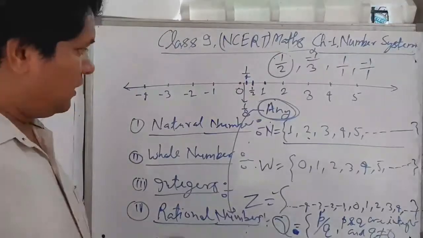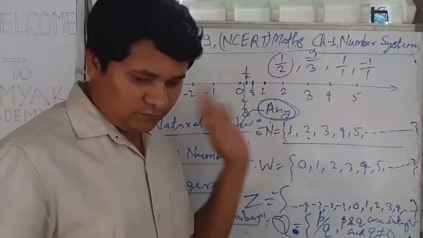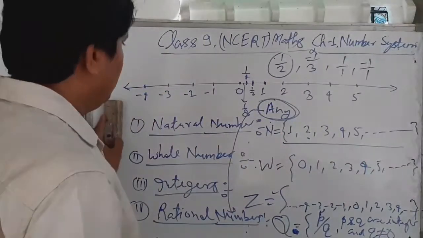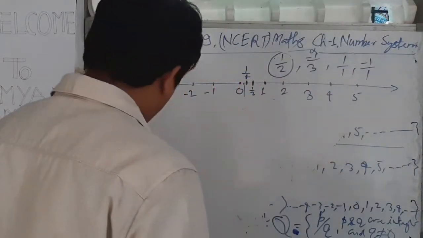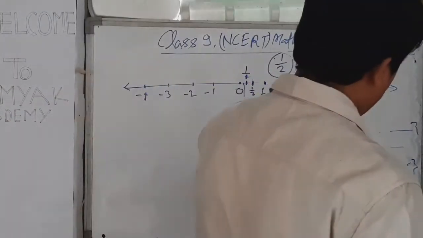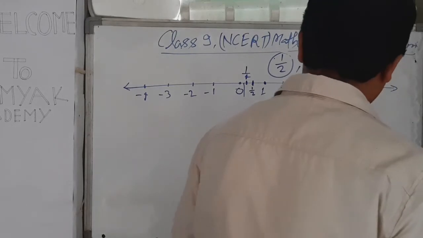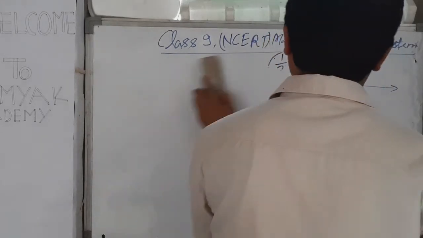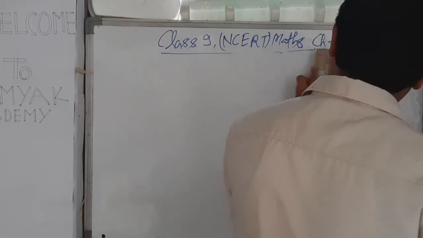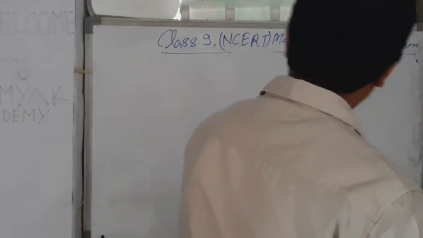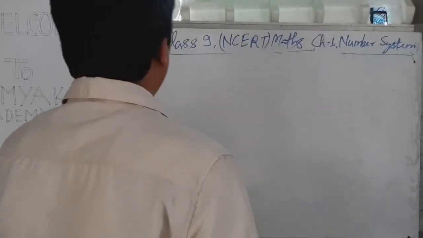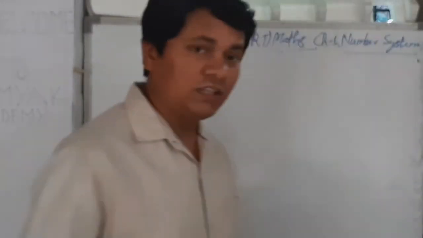Okay, now let's discuss some more things about numbers, that is how to find one or more rational numbers between two rational numbers.